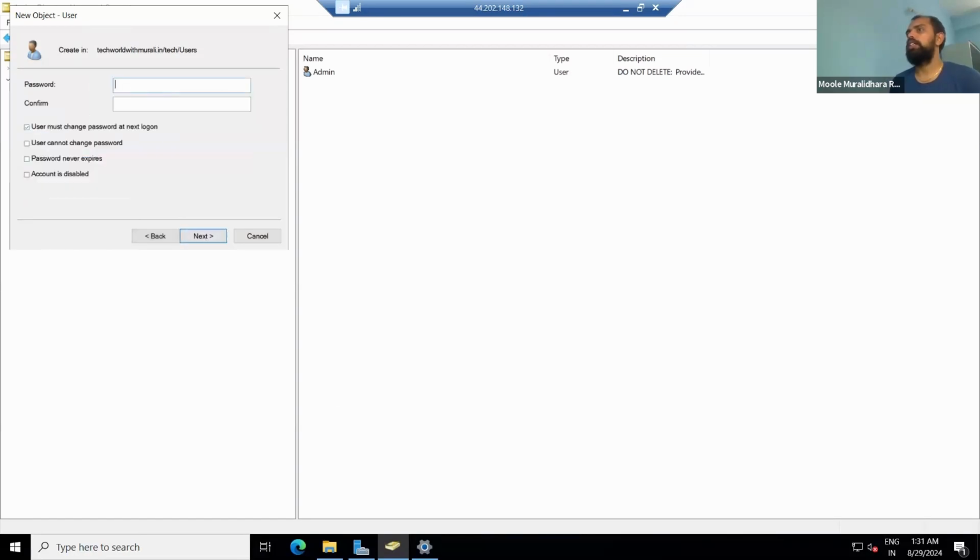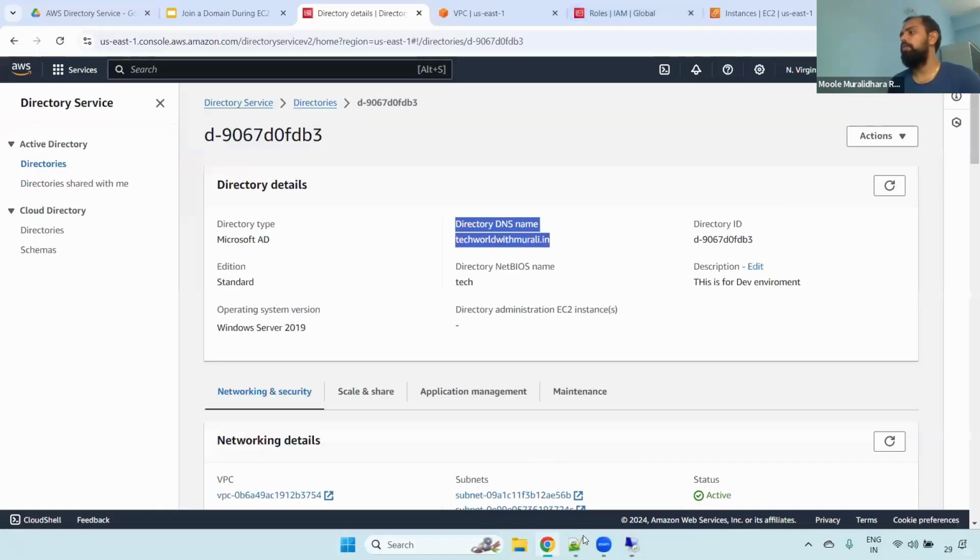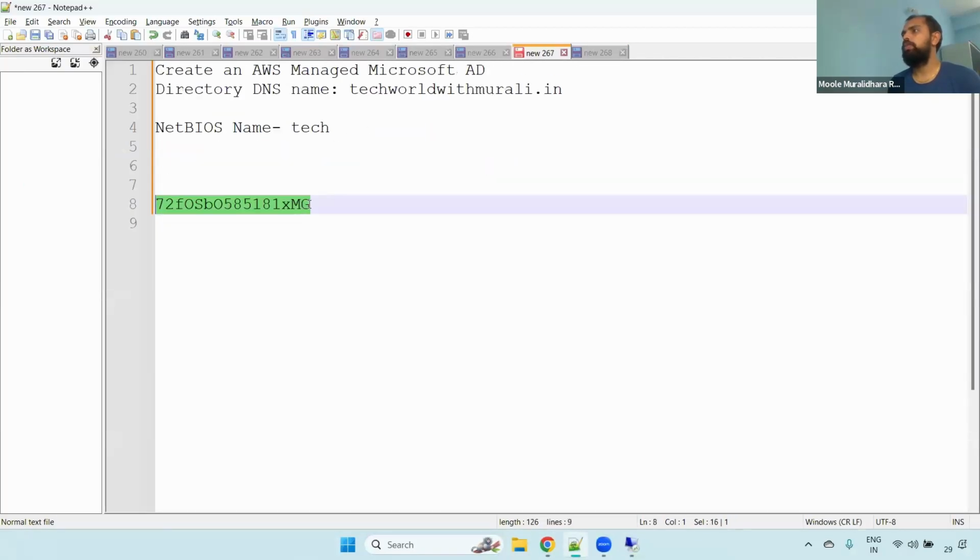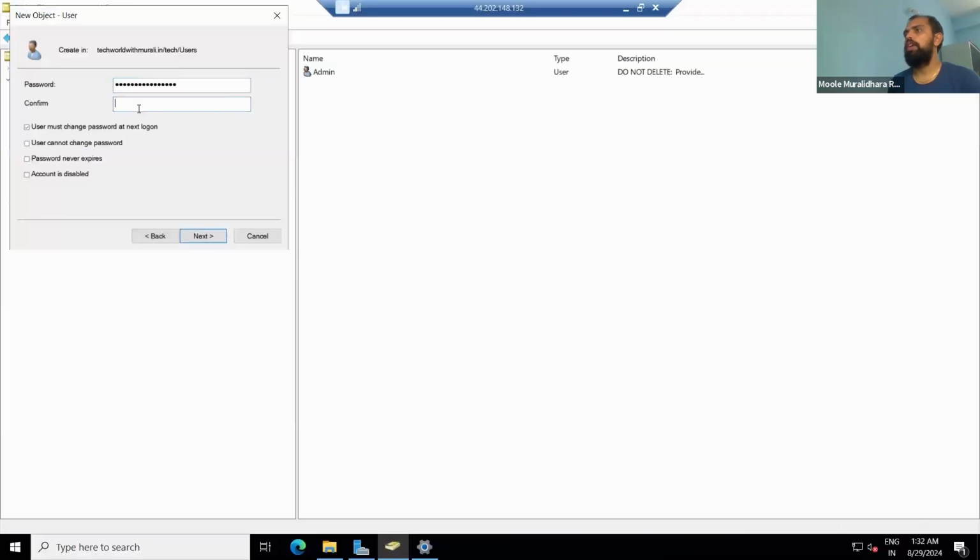Click Next. Here it is asking for the password. I'm giving the same password only. You can give any password, any password is fine. Now if you see here, there are multiple options. User must change the password at next login. Usually, when you are creating the user, we will give the default password, then we'll give them the option to change the password. That is the best practice for security, because we don't want to know their password.